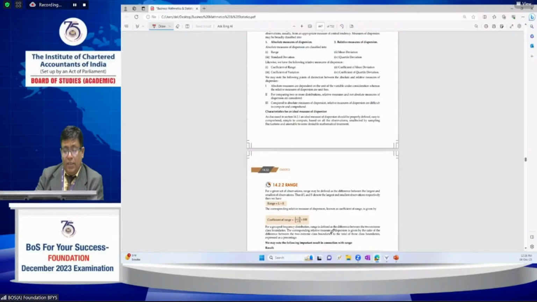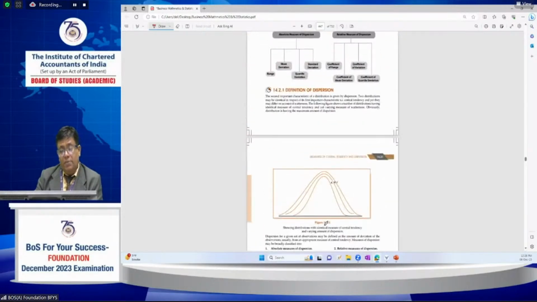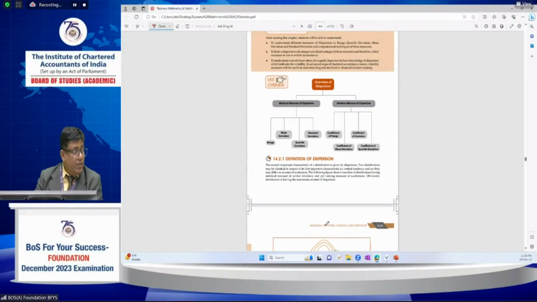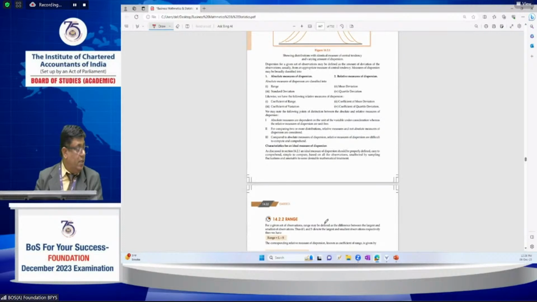Next one is range. What are the various types of absolute measures of dispersion? Range, mean deviation, and so on. What does range mean? Suppose we have the observations given in the data. The difference between the largest value and the smallest value is called the range.